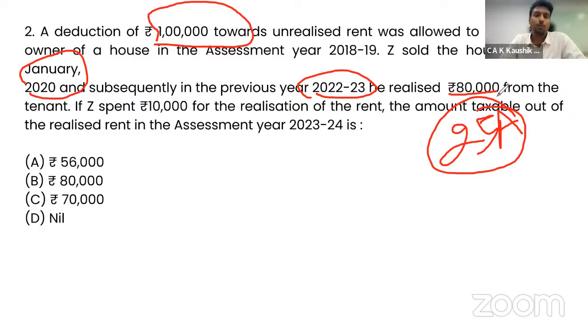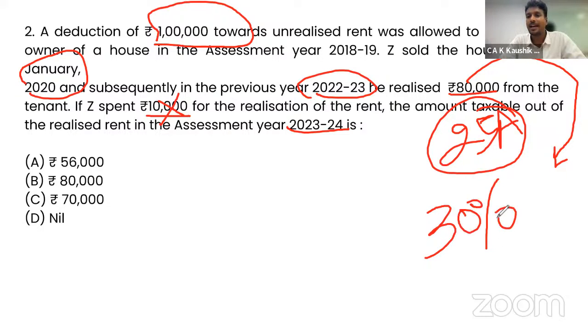However, the provisions of house property say that even if he is not the owner, when he realizes the unrealized rent, that will be subject to taxation. So 80,000 will be considered as taxable in the assessment year 23-24. What about the expenditure? No expenditure is allowed, only the standard deduction of 30% is allowed.